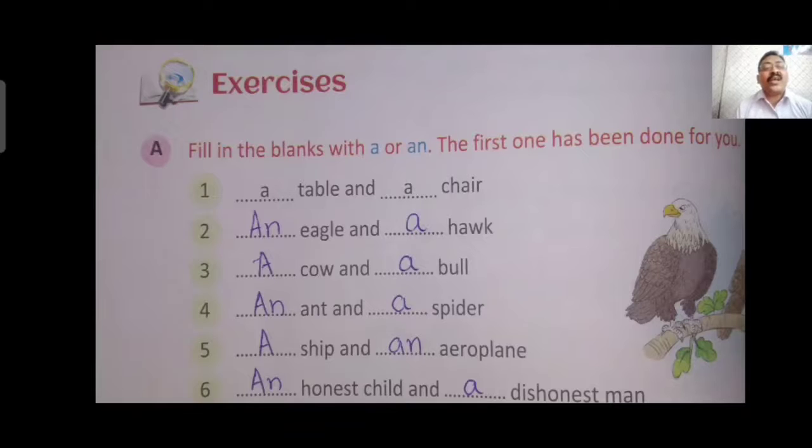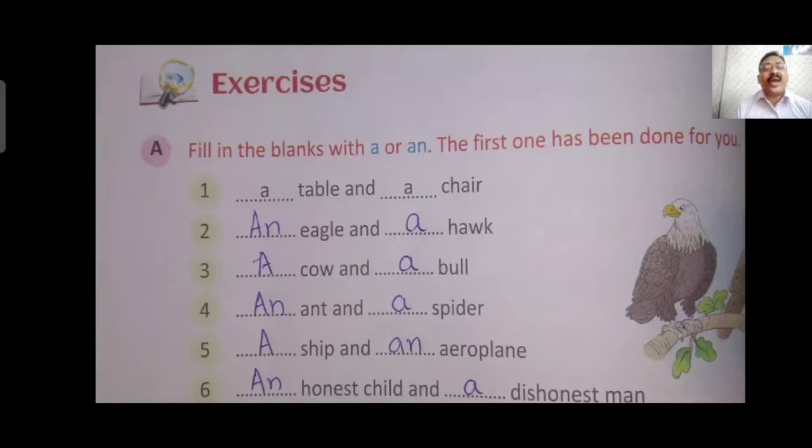An eagle and a hawk. Eagle E is a vowel, so N is written. Hawk H is a consonant, so A is written. A cow and a bull. C, cow is a consonant, so A is written before it. Bull B is also a consonant, so A is written before it.